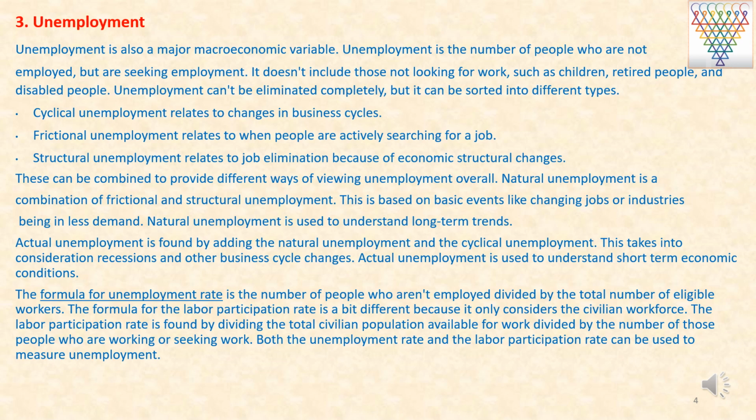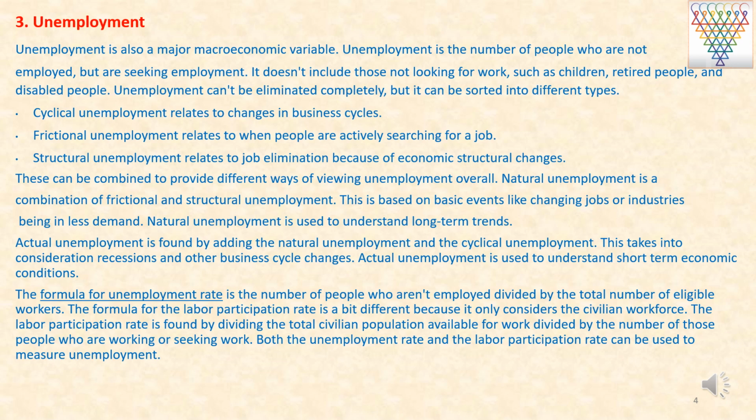Natural unemployment is a combination of frictional and structural unemployment. This is based on basic events like changing jobs or industries having less demand. Natural unemployment is used to understand long-term trends. Actual unemployment is found by adding the natural unemployment and the cyclical unemployment. This takes into consideration recessions and other business cycle changes. Actual unemployment is used to understand short term economic conditions.